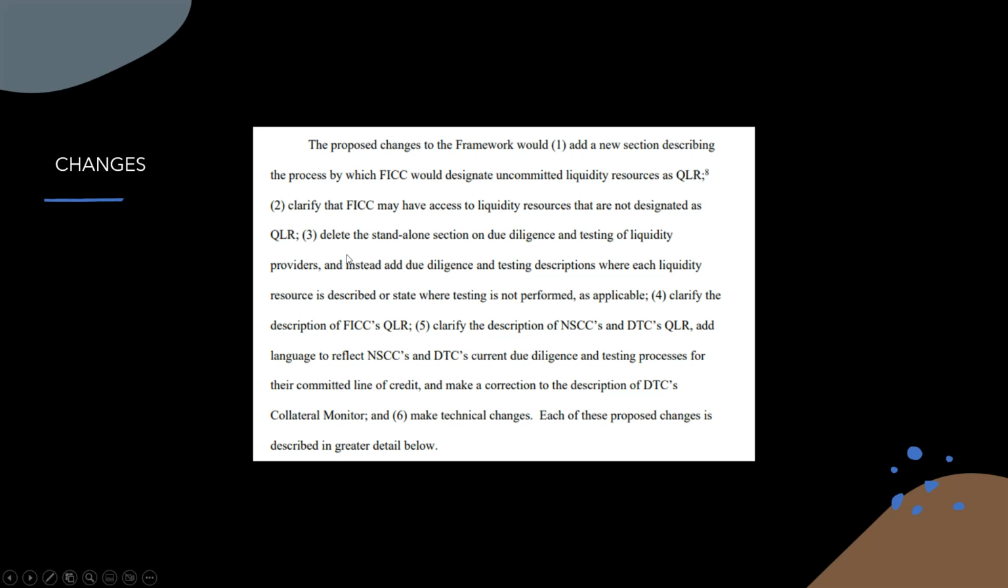And then we're going to get into each one of these, but I'm not going to go into all 6. I'm only going to go into the relevant ones. The technical changes don't really need to get into. Number 5 here, don't really need to get into because they go into it in 4. Let's go ahead and take a look.